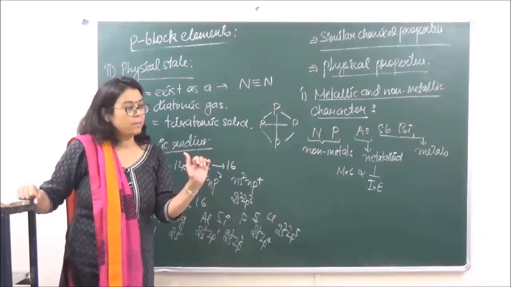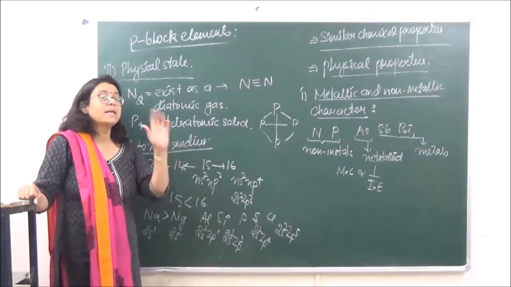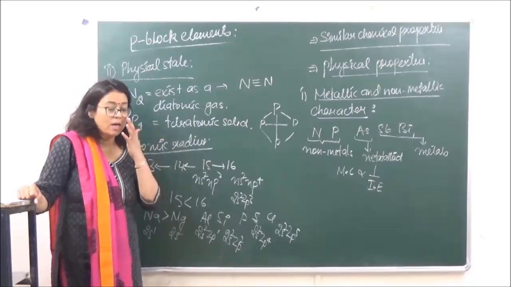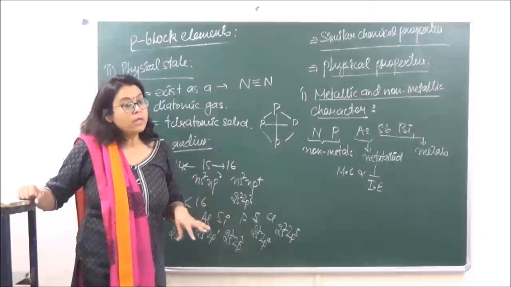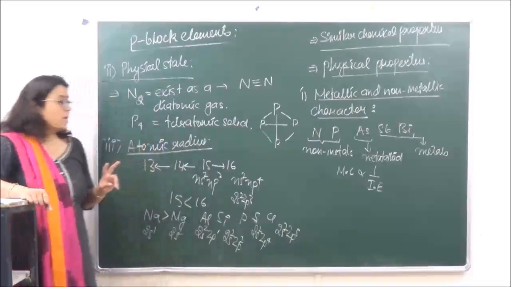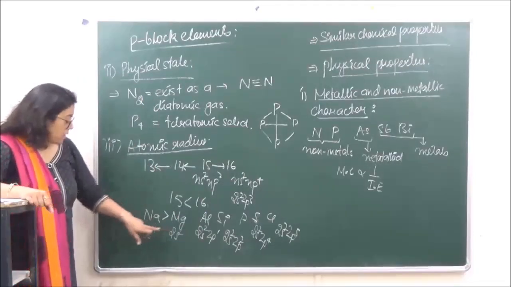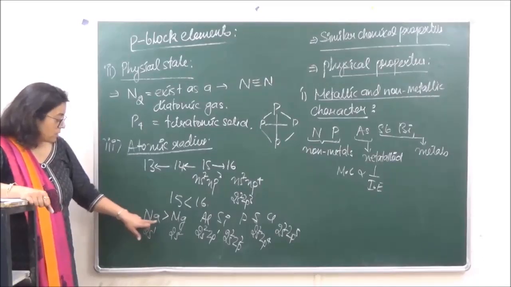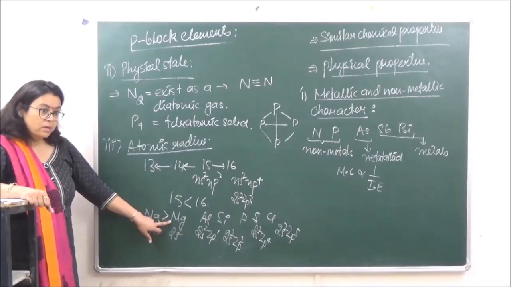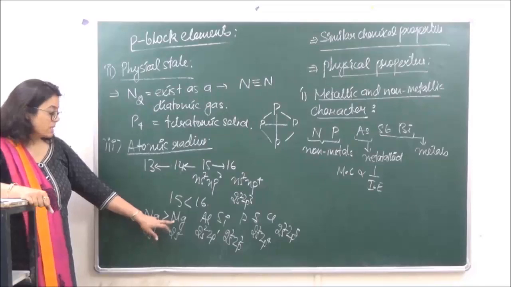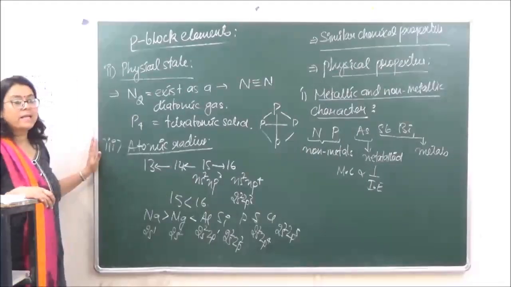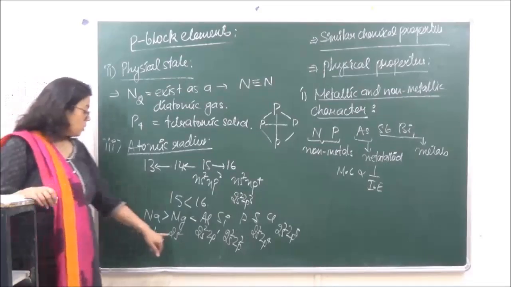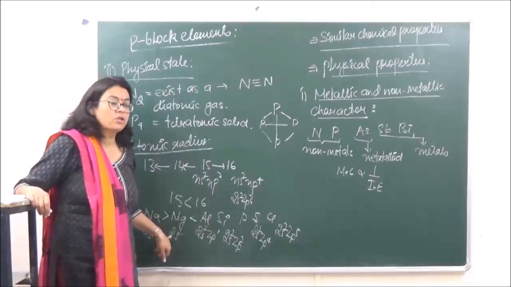Second shell we are filling up. So this results in increase in effective nuclear charge, as a result of which the atomic size is going to decrease. But there are two anomalous behaviors which we are going to see over here. One, when we are moving from sodium to magnesium, the atomic size decreases. But when we go from magnesium to aluminium, the atomic size increases. This is because of fully filled electronic configuration of magnesium.